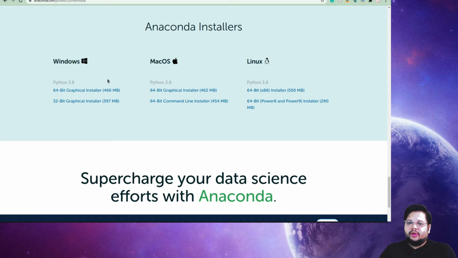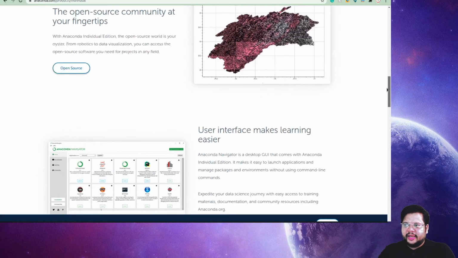So there is always a delay, because the moment a new Python version comes out, they make all these things compatible with that version, and then they release this overall package. So it will always be a bit behind whatever new things are available in the market. But still, it has a good side.